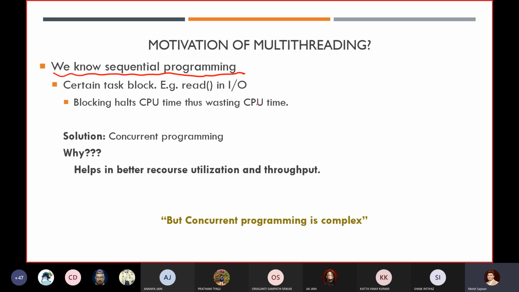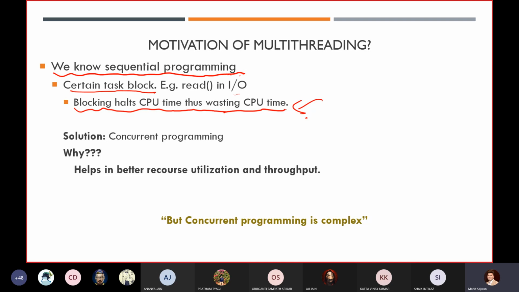Whenever you write a program, you are working in a single thread, not on multiple threads. That means you are not performing parallel programming, but sequential programming. You already know that if one of the tasks is blocking something, it will halt your CPU time, thus wasting it. The CPU is doing nothing, it will wait, and then we are not able to process as much as we want.